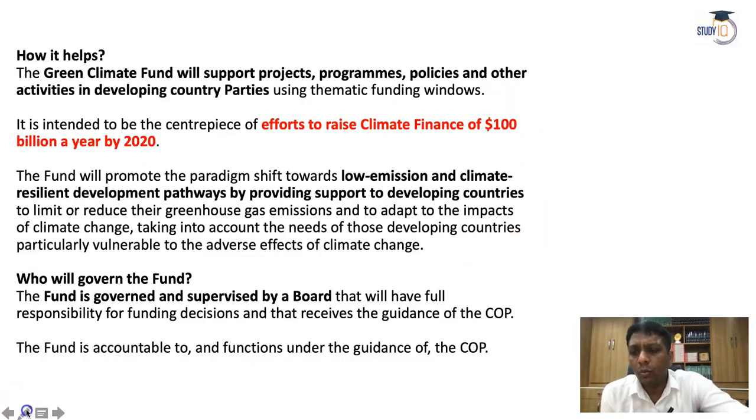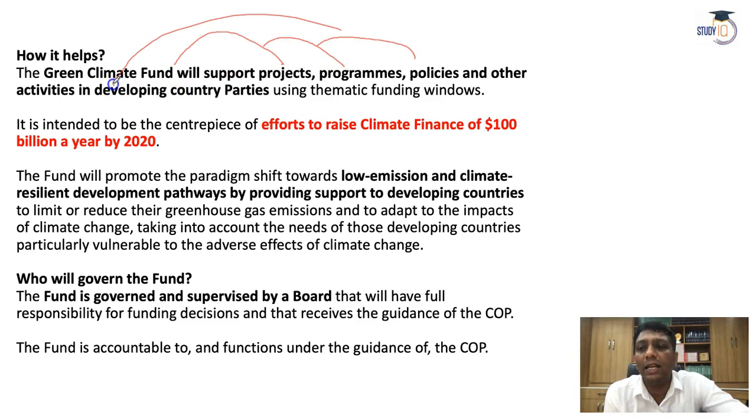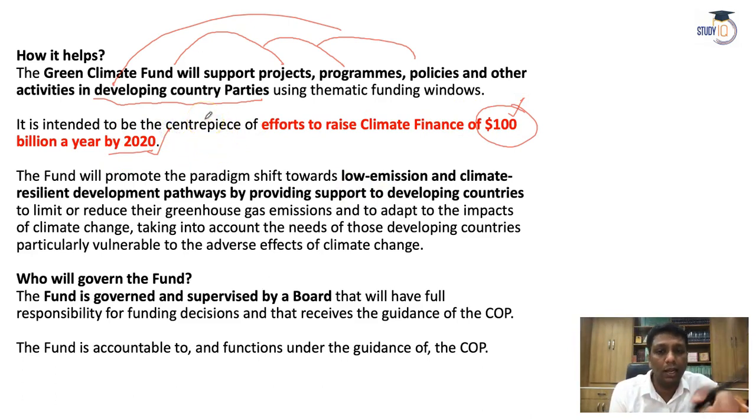See, so what type of help is the Green Climate Fund? It will support various projects, programs, policies and other activities in developing countries. So the Green Climate Fund is a kind of help from developed countries to developing countries, and the funding, as I told you, is around 100 billion US dollars that will start by 2020, so 21 to 30 it will be there, guys.